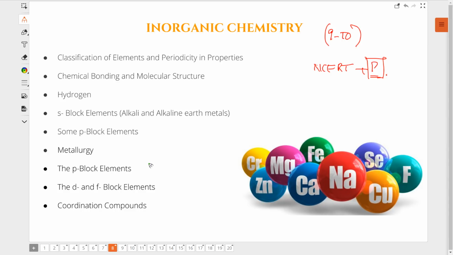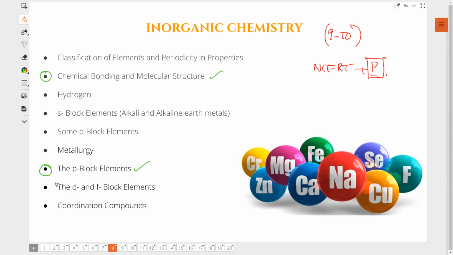That means what? P block elements and chemical bonding and molecular structure. They are just like, in Hindi they say one word for the easiest topics, they're just like halwa. You can just master them through tricks and techniques. You can also watch the rest of my webinars about these 2 topics to master them, right?